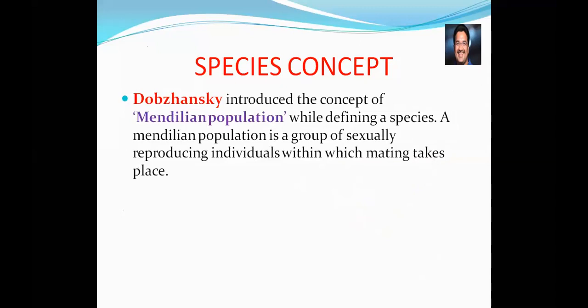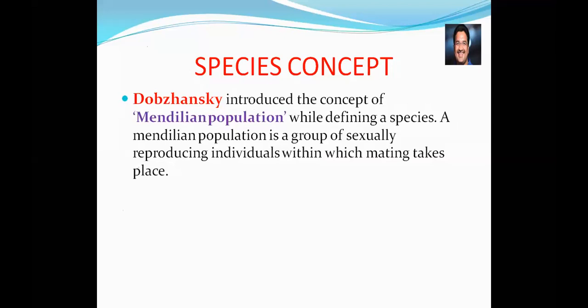Dobzhansky. According to Dobzhansky, what is species? Species is a concept of Mendelian population. You should remember, according to Dobzhansky, species is the concept of Mendelian population. He said it as the Mendelian population. So Mendelian population, you need to remember. I'm highlighting this area. Okay.